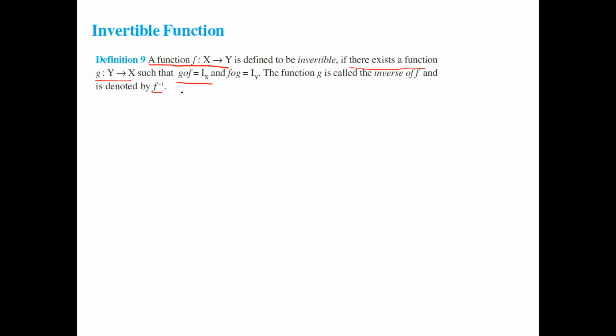Okay, what does that mean? It means if you take the composition in both cases, g composition of f and f composition of g, you should get the identity function. And one more condition, in case it is one condition, this one you can prove. Or what is the another definition?